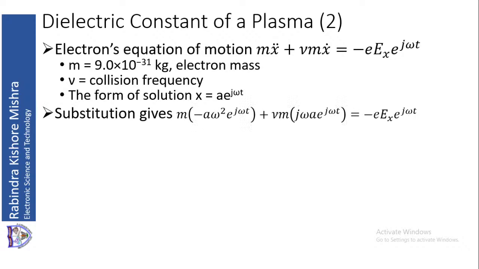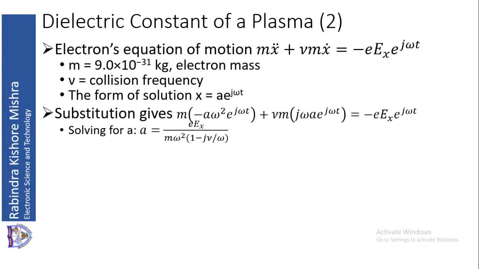If I put that value of x in the equation of motion, what I will do is find x double dot, which is minus a omega square exponential j omega t, and find x dot, which is j omega a exponential j omega t. Put those values in the equation.